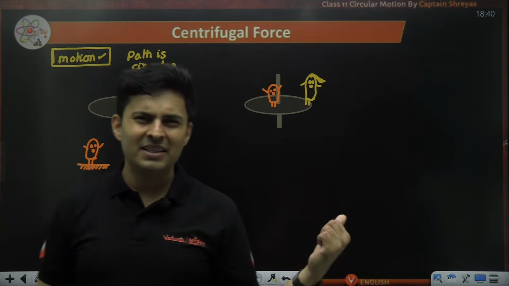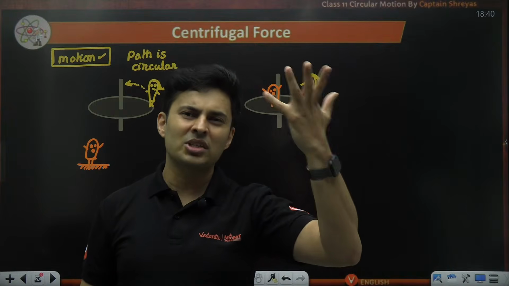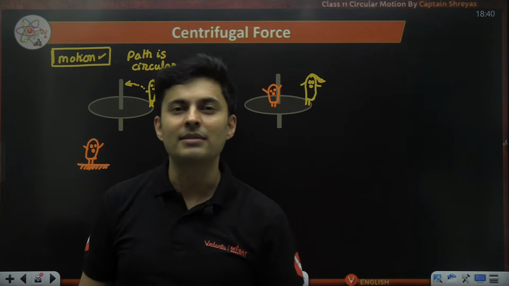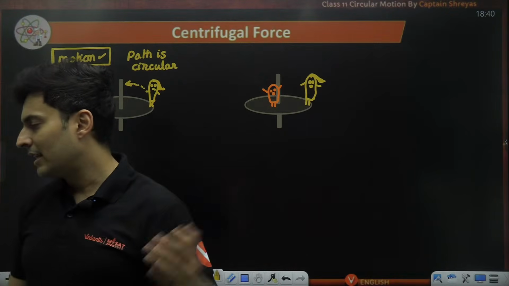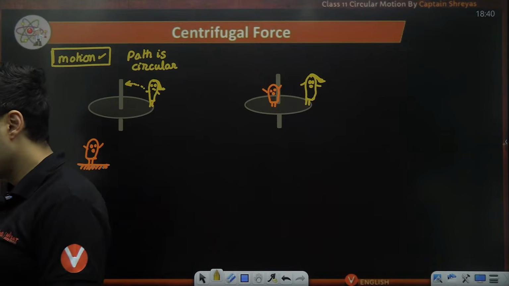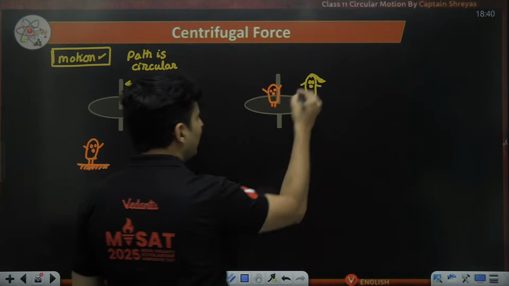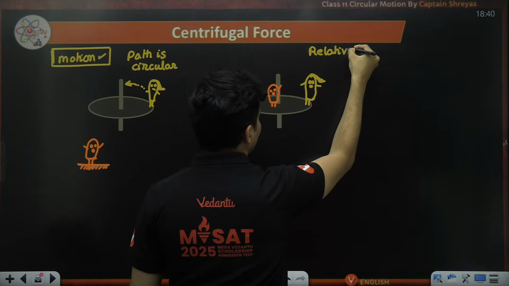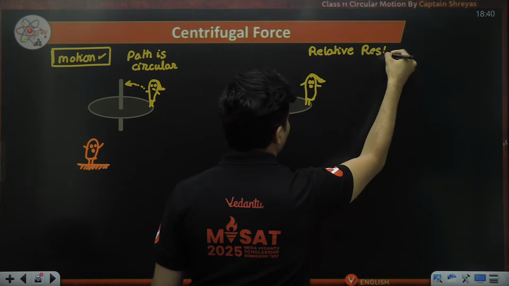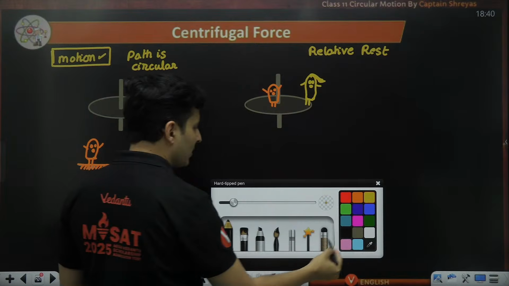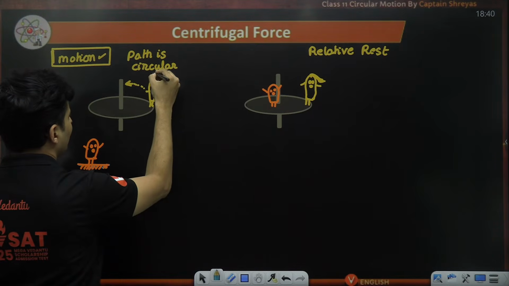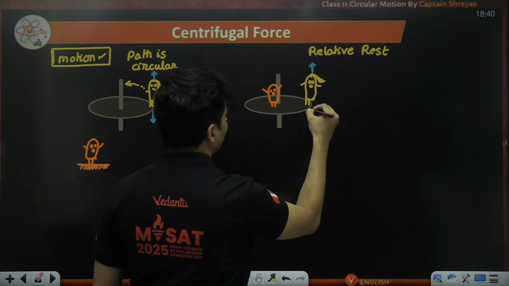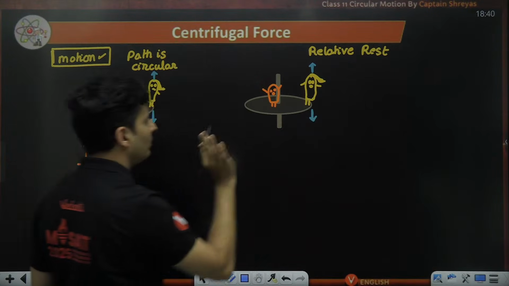mg is also acting in the previous example, but that mg might be balanced by some kind of friction maybe, and it is not in the direction of centripetal in the previous example. That's why I did not consider it. It was irrelevant in the horizontal plane. So in this scenario, the Champa will be at relative rest. If you ask me what the forces are, well, normal is there, mg is there, but I'm not interested in normal and mg because they are not in the direction of acceleration. So I'll just ignore that for now.